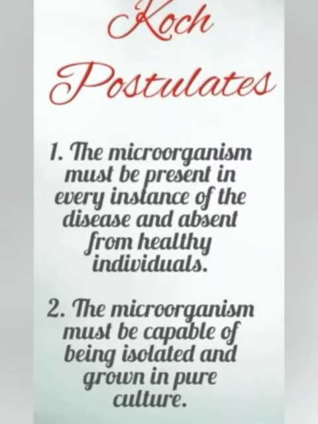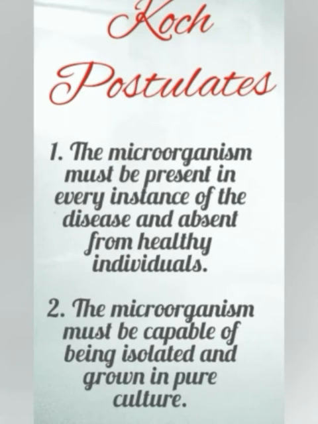Now the Koch postulates. The first Koch postulate is the microorganism must be present in every instance of the disease and absent from healthy individuals. Now the second postulate is the microorganism must be capable of being isolated and grown in pure culture.